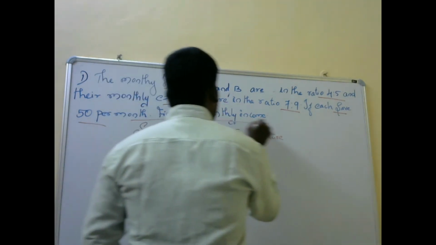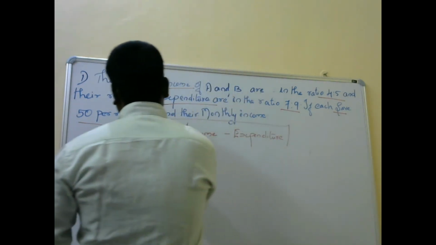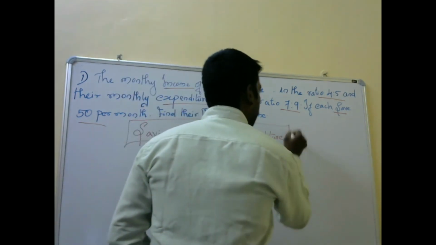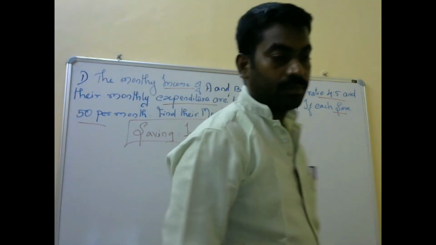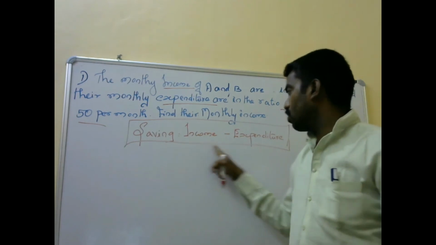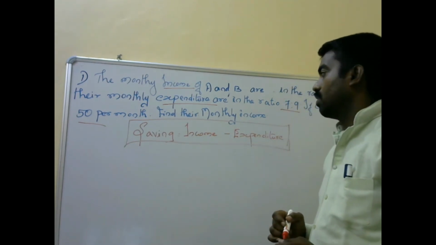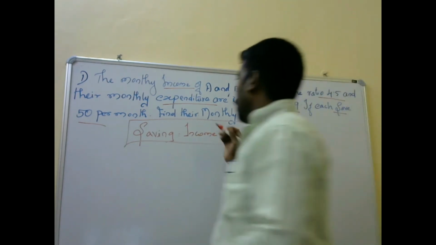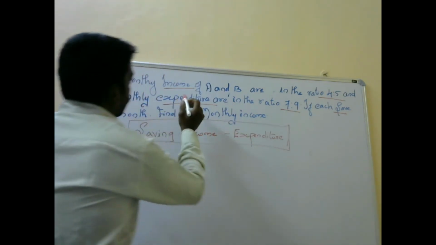Am I correct? Savings equal to income minus expenses. Okay, you can go to the sum.